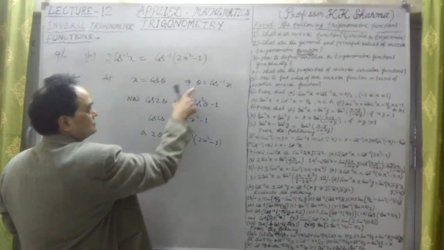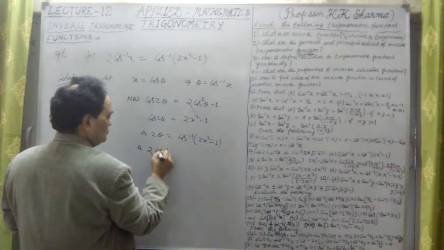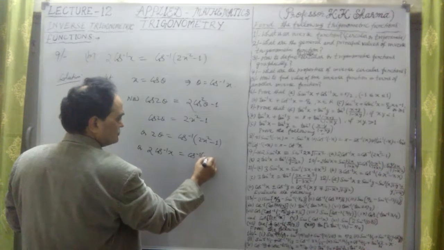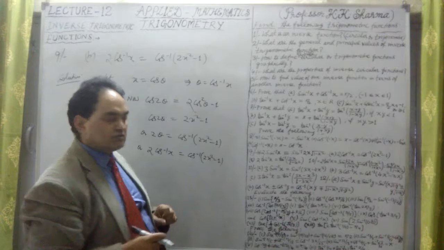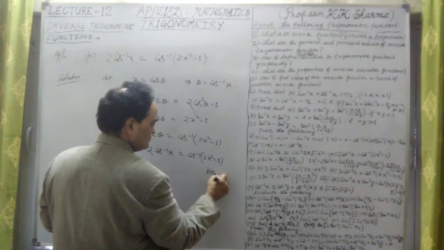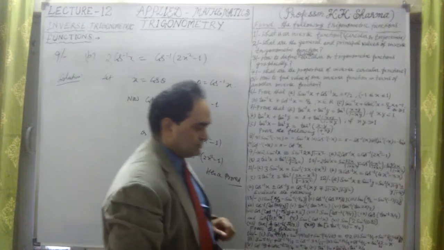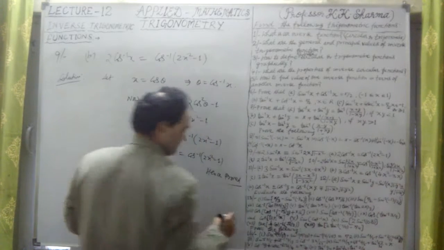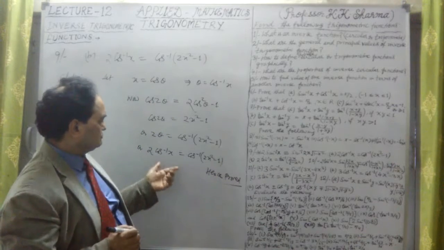Substituting the value of theta, 2 into cos inverse x equals cos inverse of twice x square minus 1. And it is proved. This is the hence proved question.